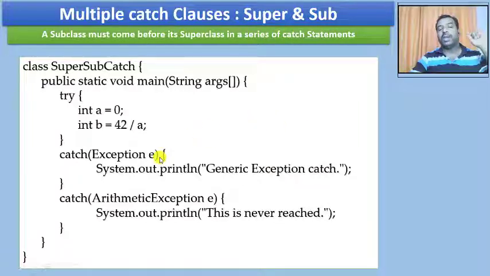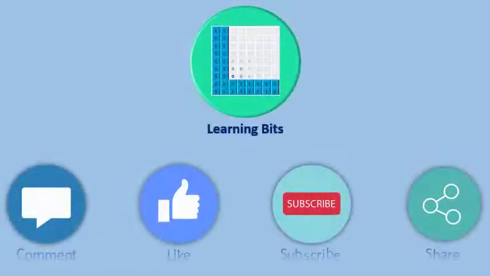That is what you need to make a note of, and be careful when you're using multiple catch clauses with the superclass and the subclass. Make sure you maintain this order. If the order is right, with the subclass first and then the superclasses, then you can have such multiple catch clauses. This is what you need to understand from this session. That's the fundamental of exception handling and how we are going to make use of the try and catch clauses. In the next session, we'll discuss the other keywords. Thank you.